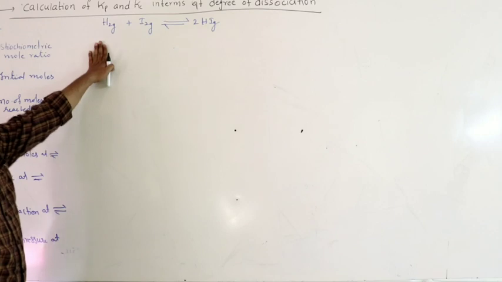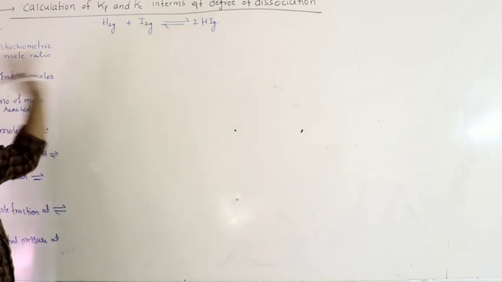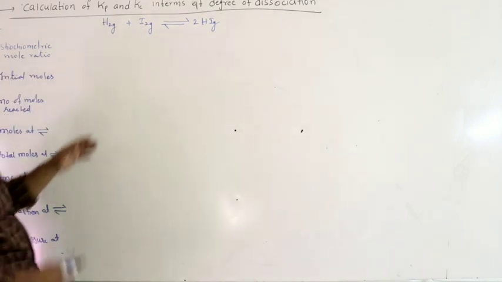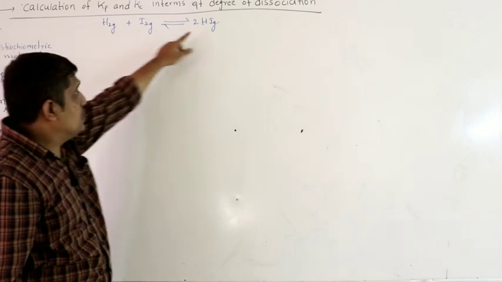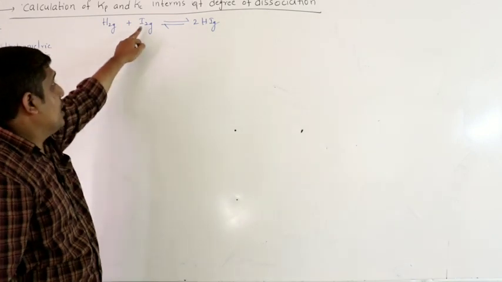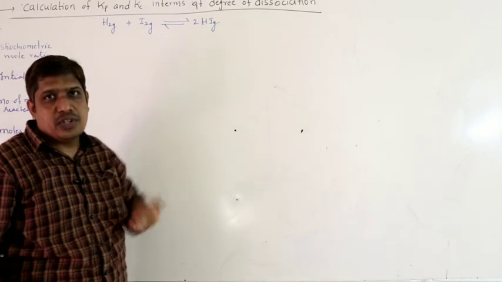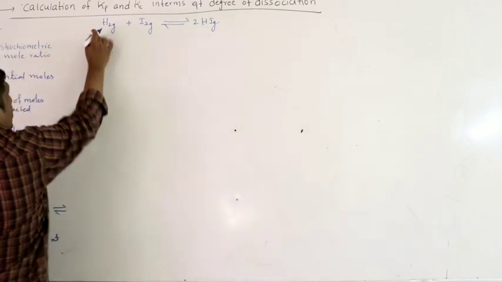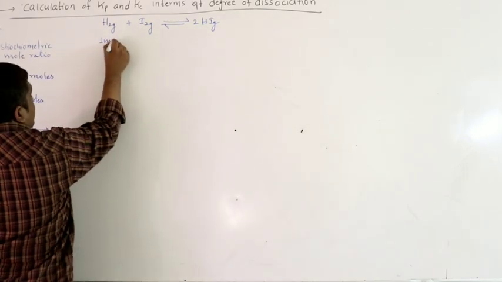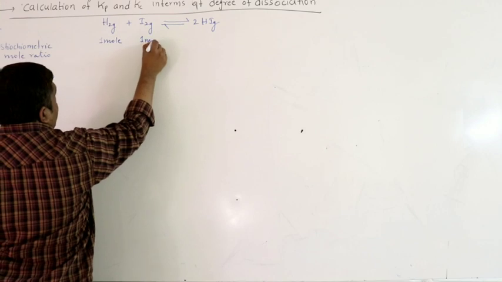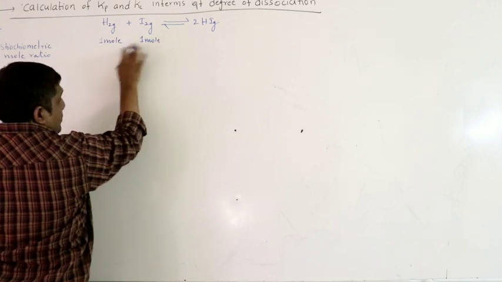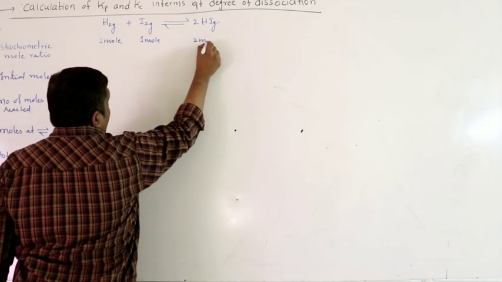Stoichiometric mole ratio: first you have to check whether it is balanced or not, then you can write the stoichiometric coefficient ratio. 2 hydrogen atoms, 2 hydrogen atoms, 2 iodines, 2 iodines, so it is balanced. So we have 1 mole of H2 reacts with 1 mole of I2. When they combine in 1:1, you will get 2 moles of HI.